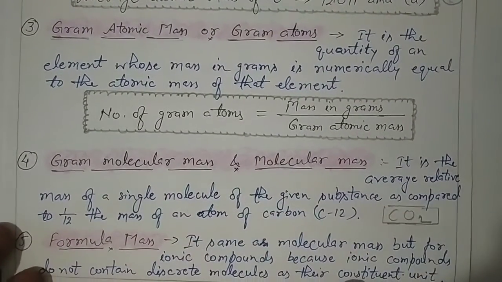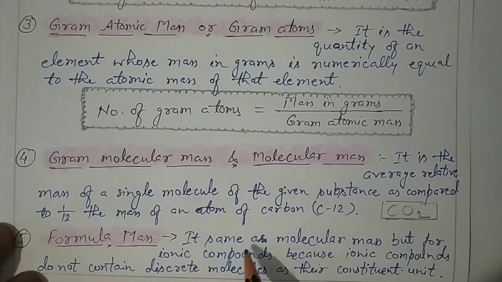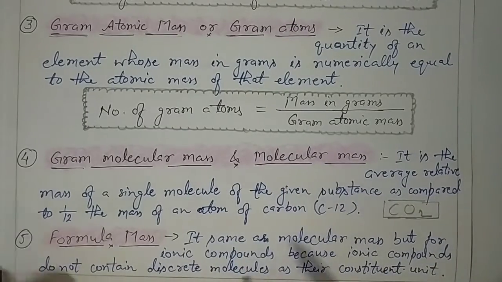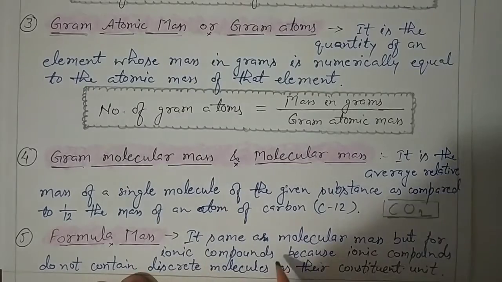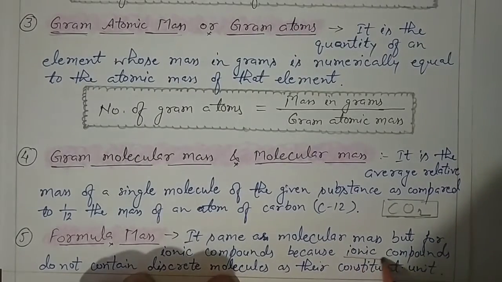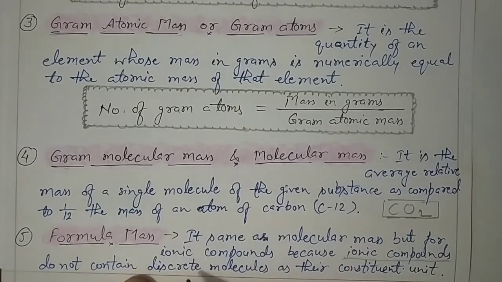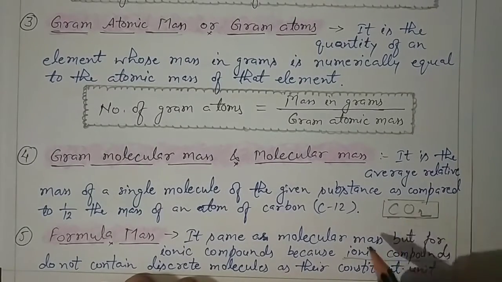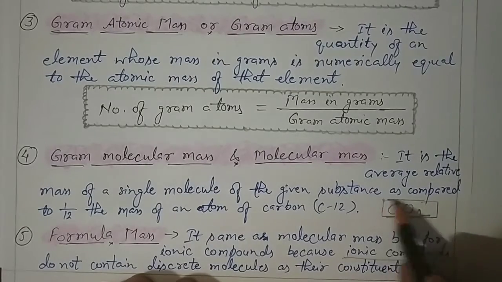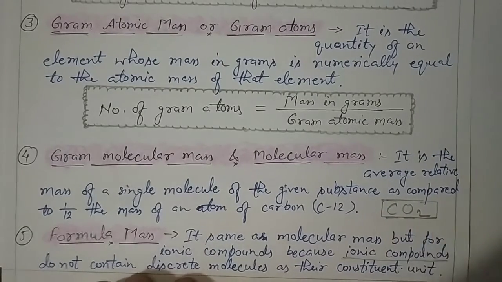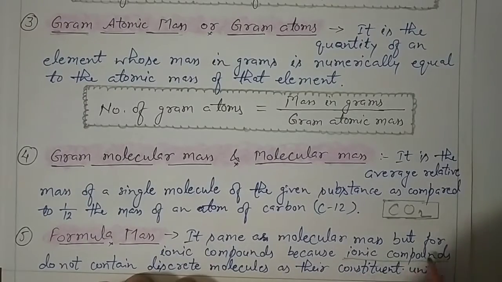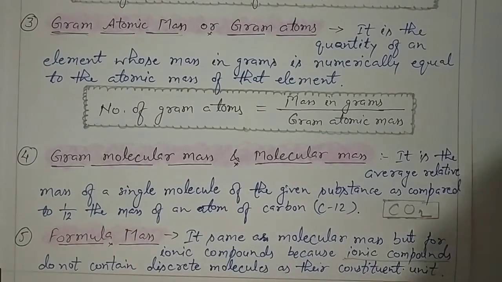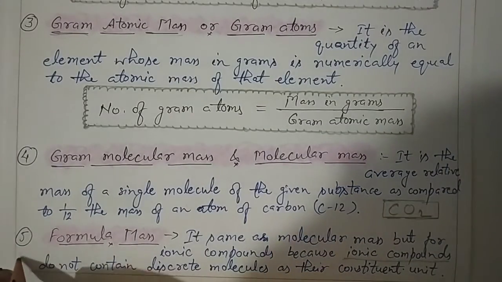The last topic is formula mass. This is a very interesting topic because it is related to molecular mass. Formula mass is used for ionic compounds, because ionic compounds do not contain discrete molecules as their constituent units. For example, in carbon dioxide gas, each molecule can be represented by CO2. But ionic compounds do not exist as such simple units. For example, one ionic compound is NaCl,